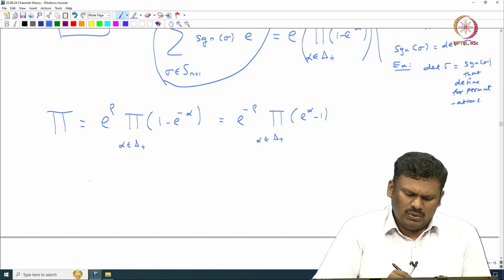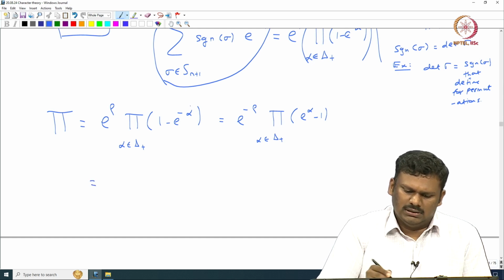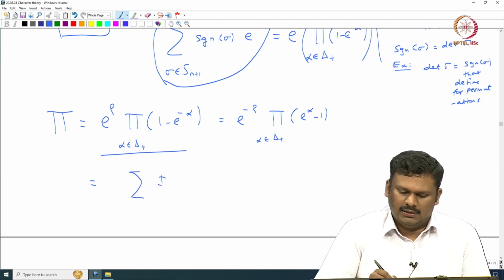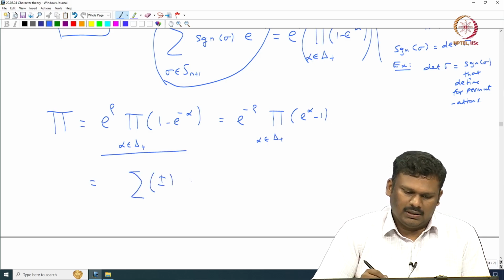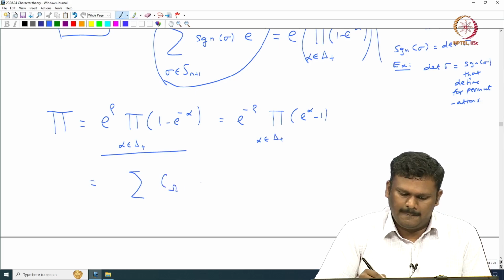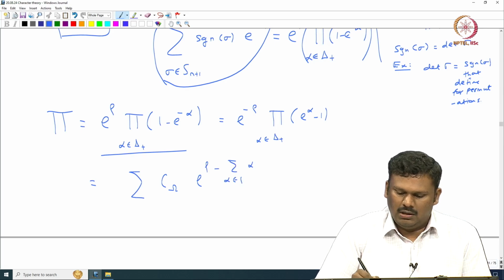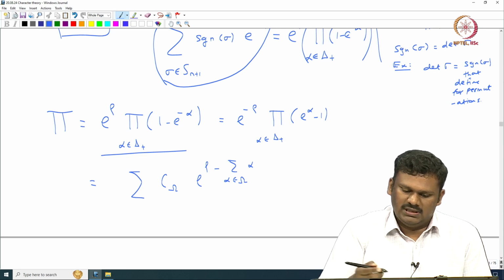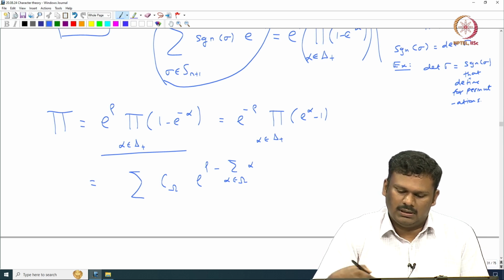Then you rewrite this product as a sum. You write it as a summation of some coefficient c omega times e power rho minus summation of alpha, alpha coming from omega, because this is just a product, and when you take the product, the exponentials get added up.